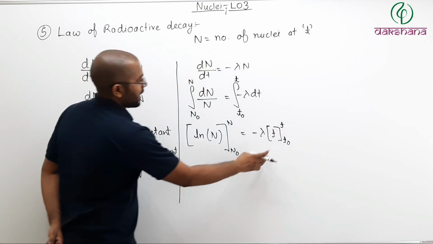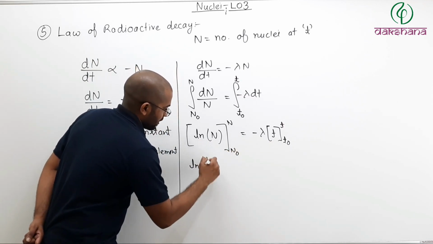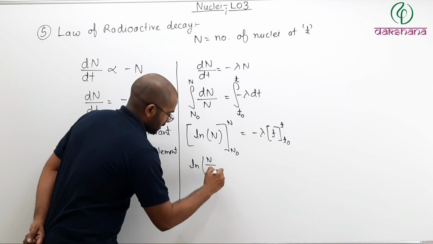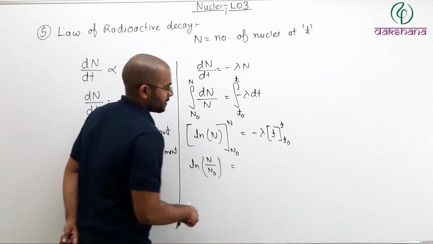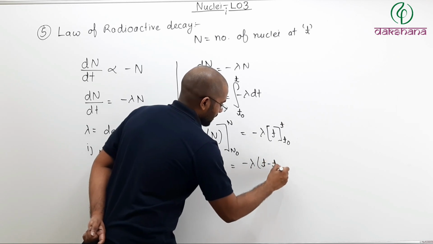Now I can also write this as ln N by N naught equals minus lambda times (t minus t naught).